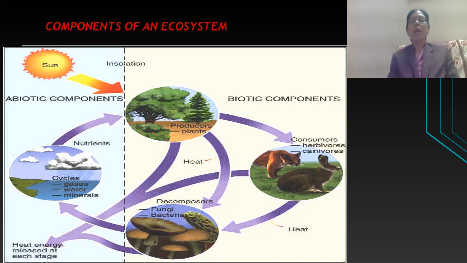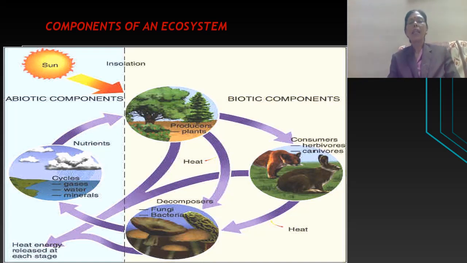In this way, a balance is maintained, a relationship is maintained between abiotic factors and biotic factors. To recall, the chain started from abiotic factors: the sun, the ultimate source, sunlight, then air, water, warmth, which all help in the survival of living organisms.